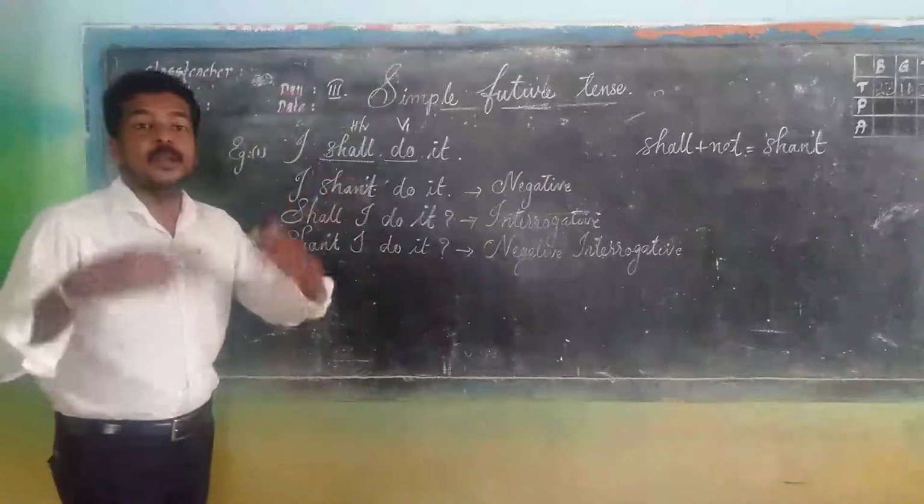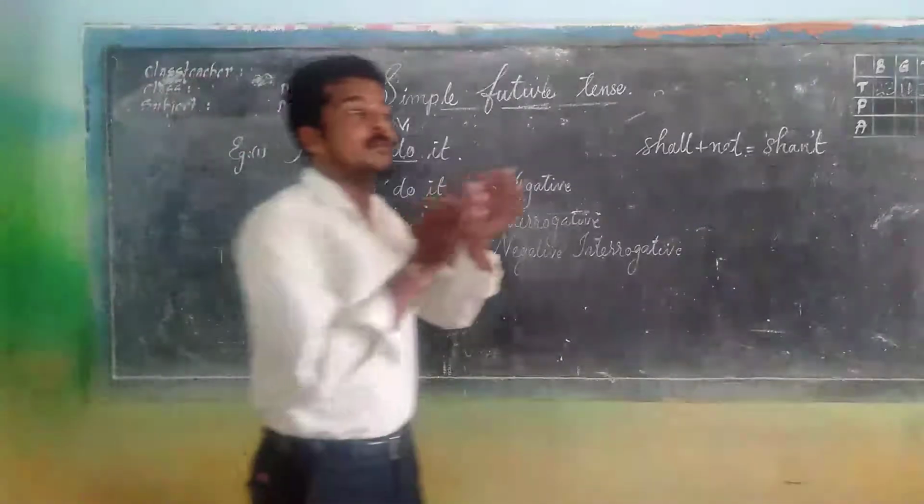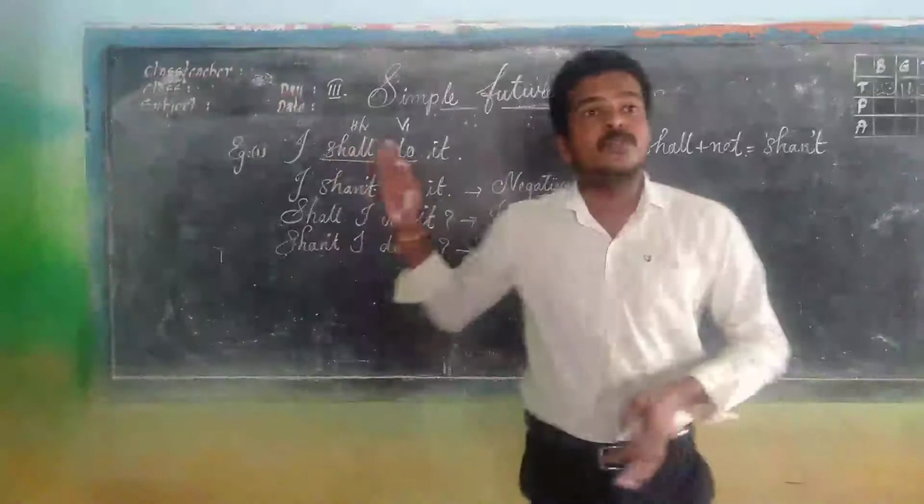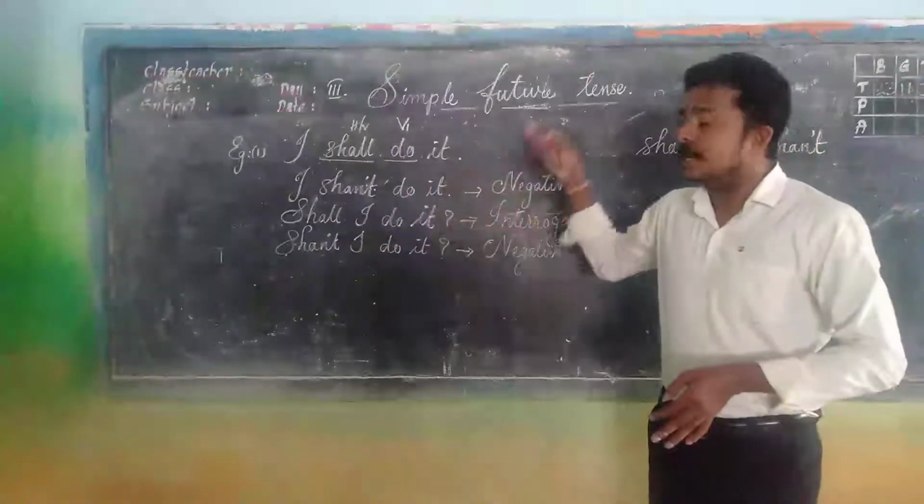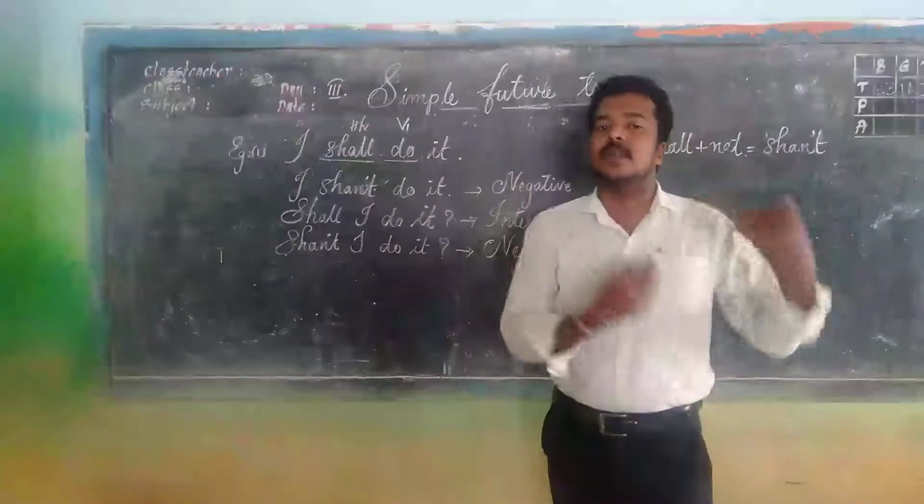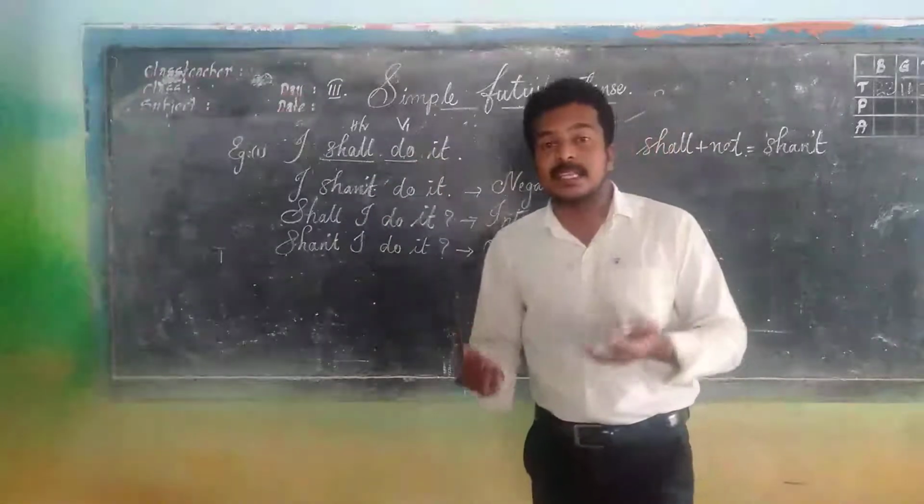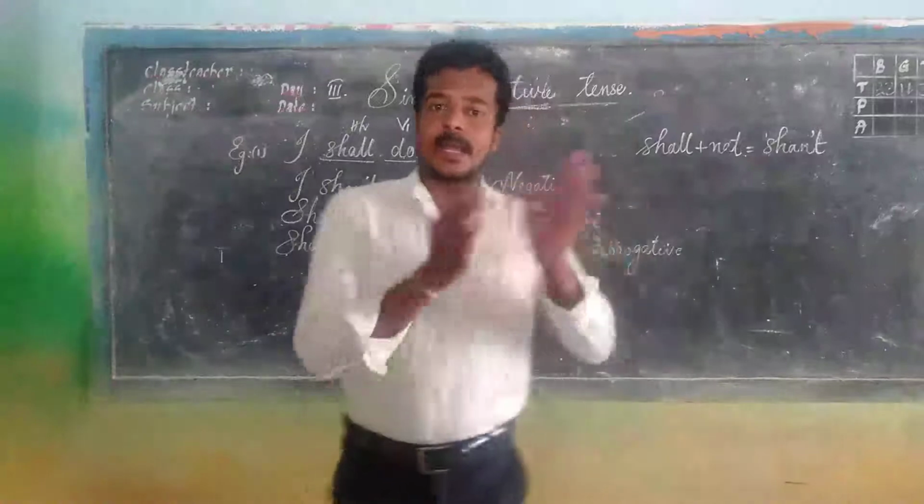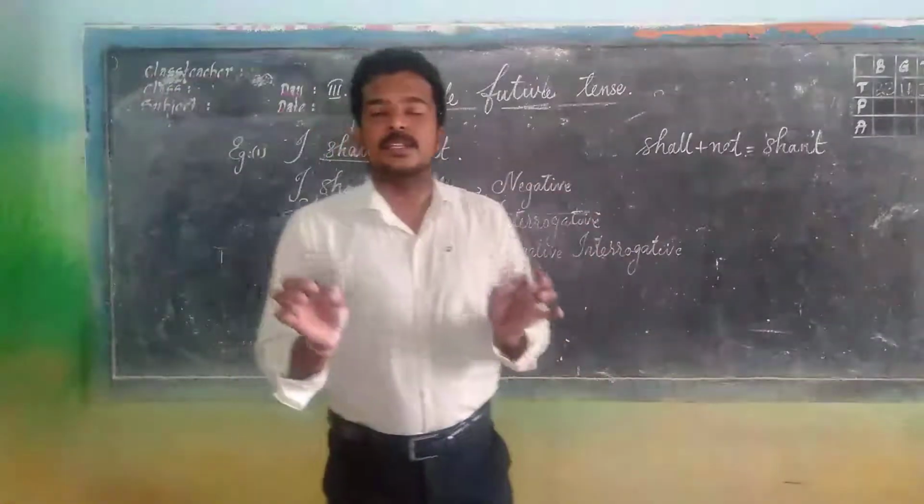As I told you, comparing to simple present and simple past, simple future is very easy because in the sentence itself, a helping verb will be given, either will or shall, so that we can easily make negative and interrogative sentences.